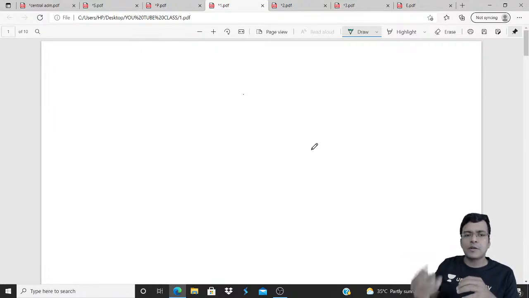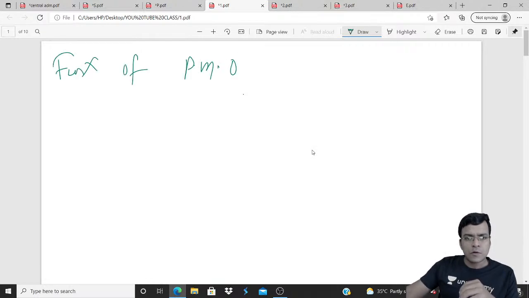how it becomes a center of power. Function of PMO.